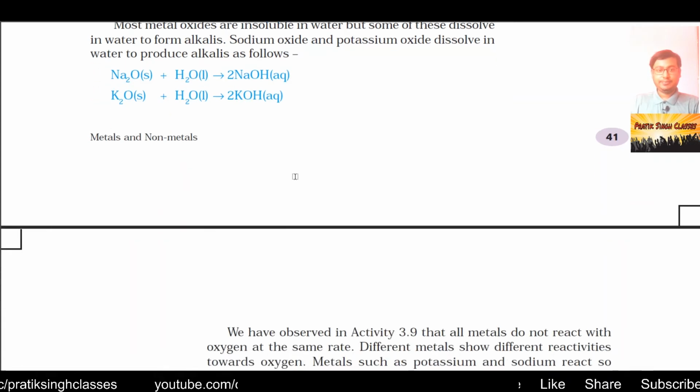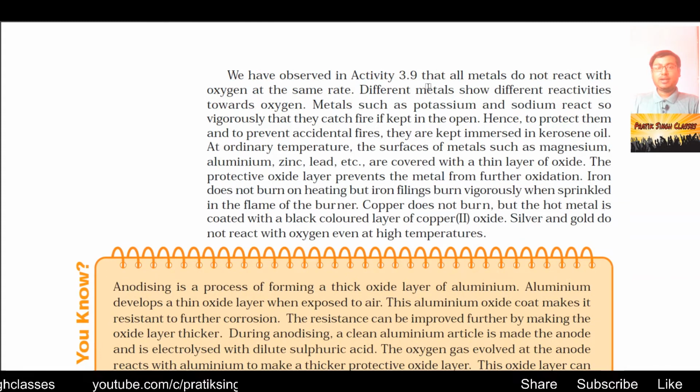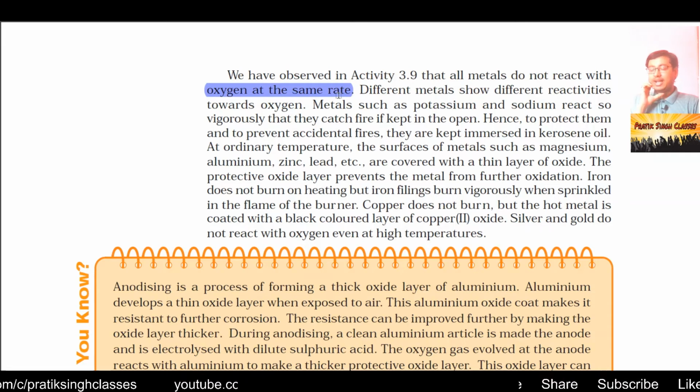Earlier in activity 3.9 we observed that all metals do not react with oxygen at the same rate, the activity which we saw at the beginning of this video. There are some metals which react with oxygen very fast, some others mildly, and some which react with oxygen rarely. Different metals show different reactivities towards oxygen.